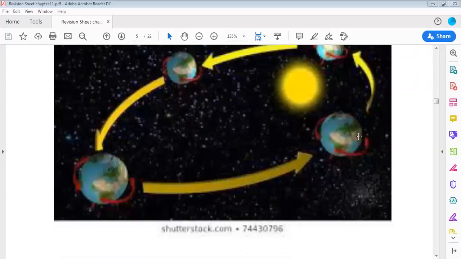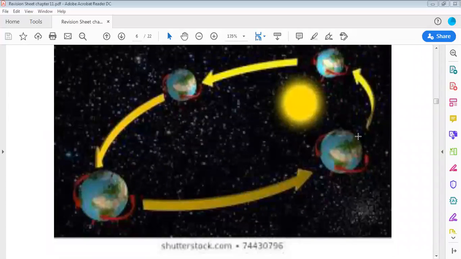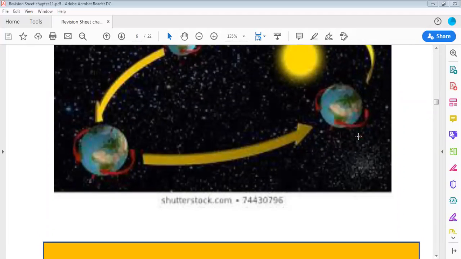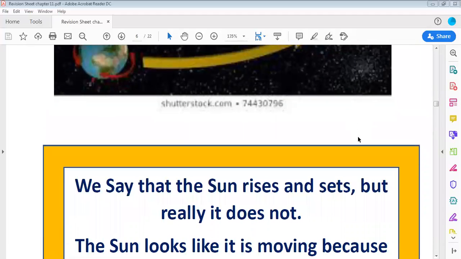Okay, who can tell me why it seems like the sun moves? We said that the sun rises and sets, but really it doesn't. Does the sun move? No, the sun doesn't move. The sunrise and sunset happen because our earth moves around the sun.